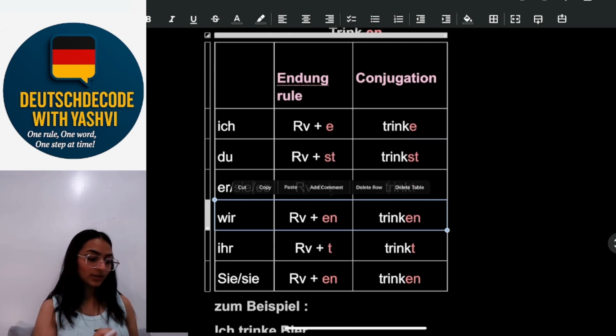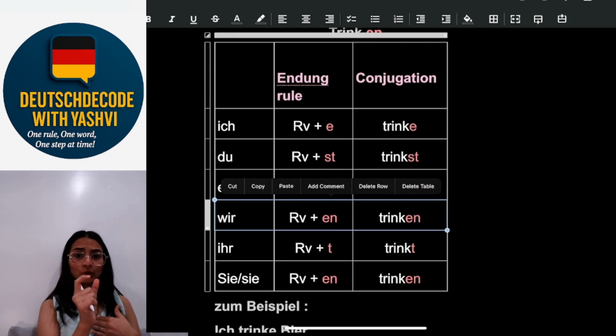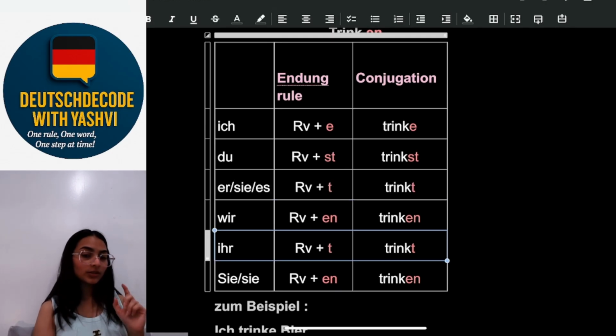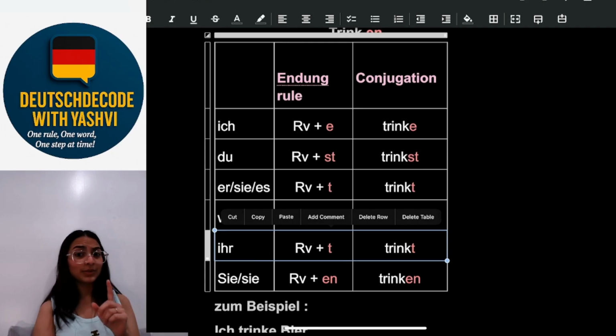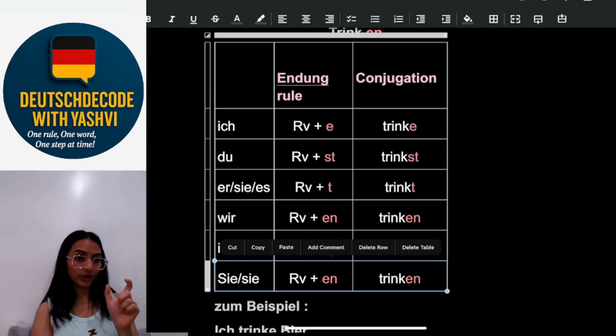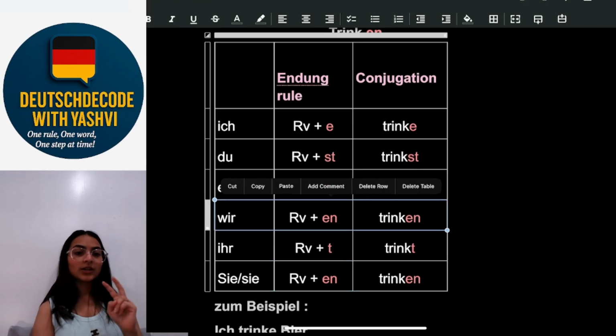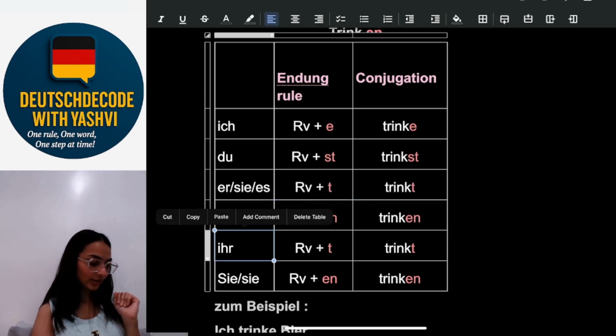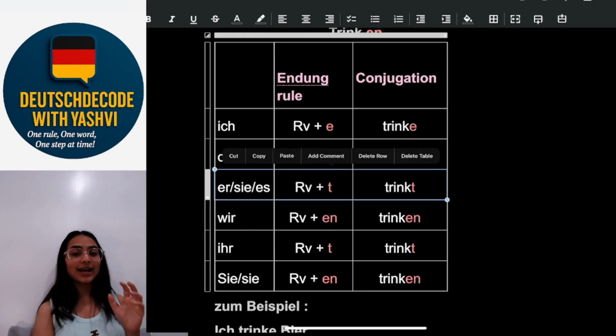Wir, it's we, root verb plus en. Ihr, the root verb trink plus t. Sie and sie, root verb trink plus en. So sie and wir have the same ending, which is the infinitive verb ending, and ihr and er, sie, es have the same ending, which is t.